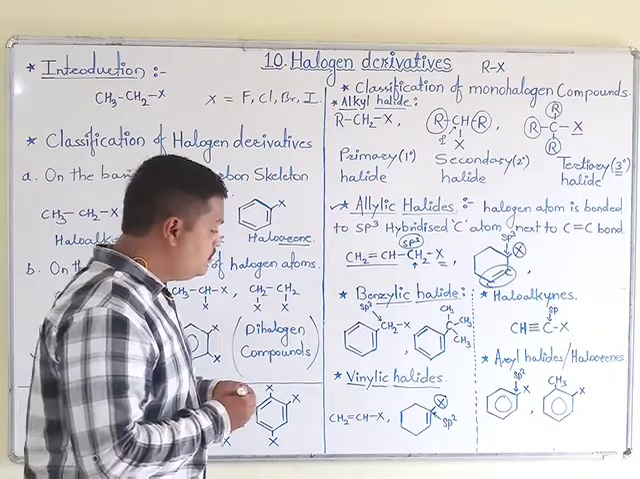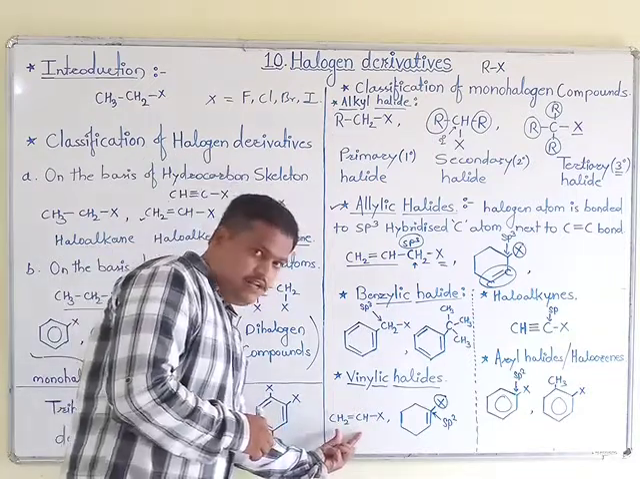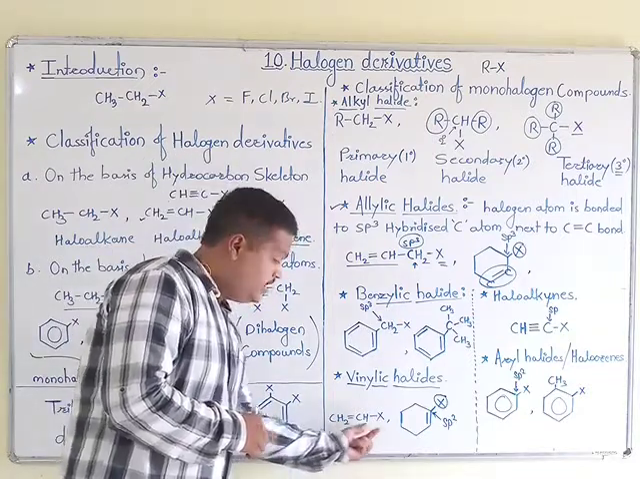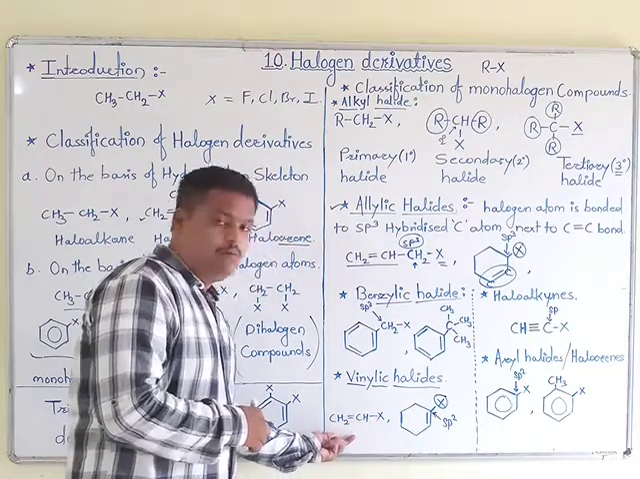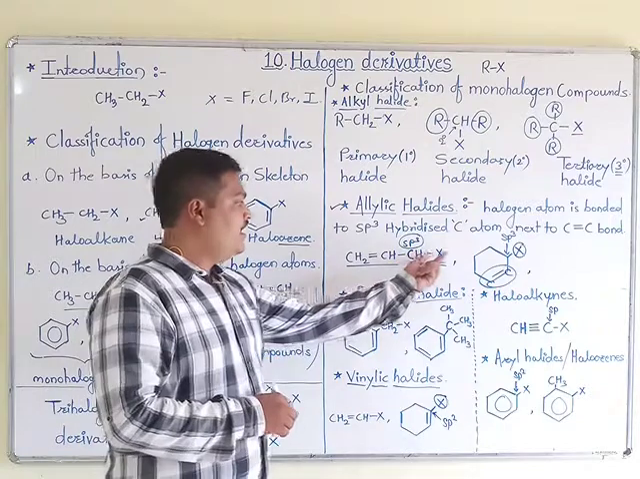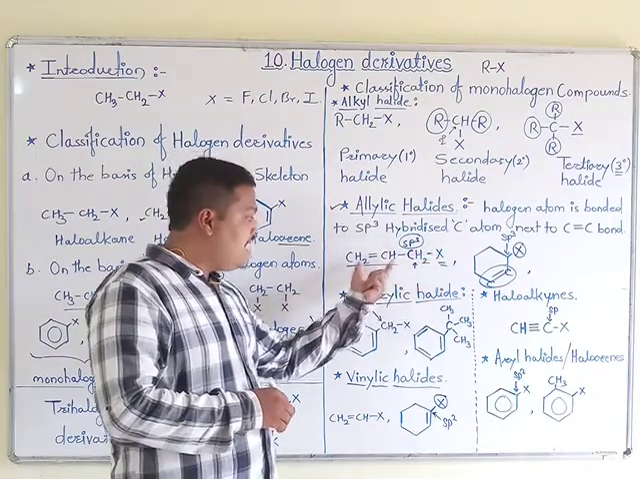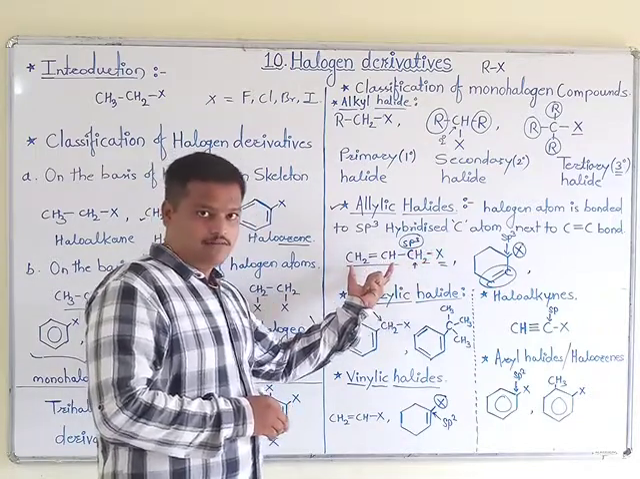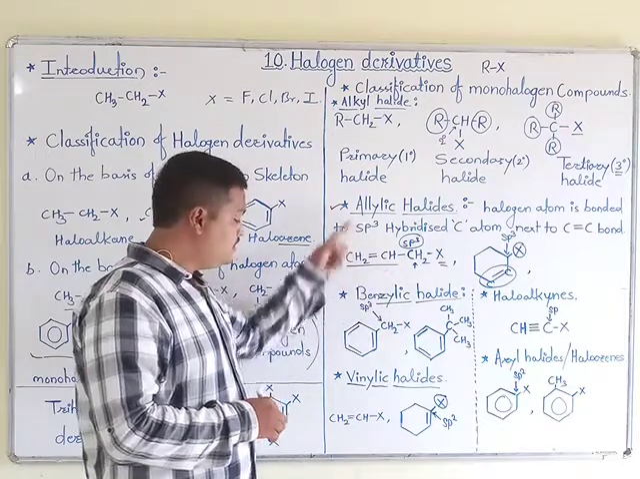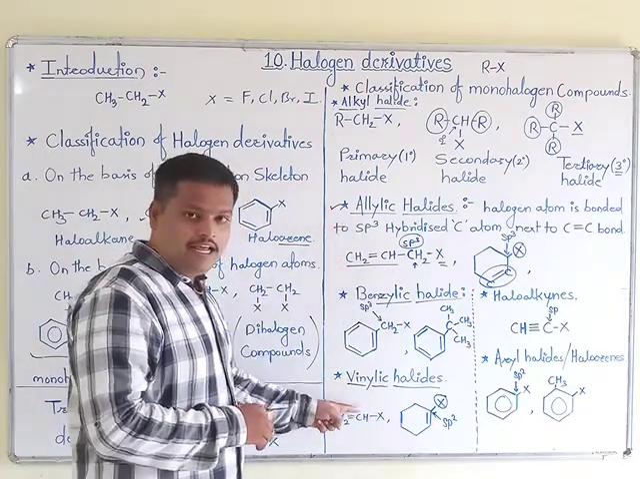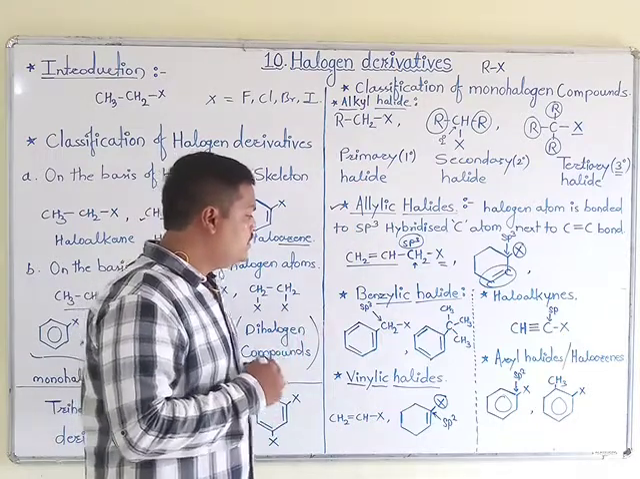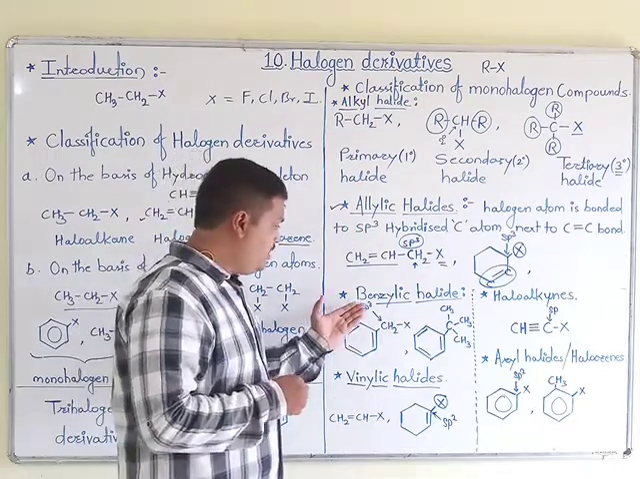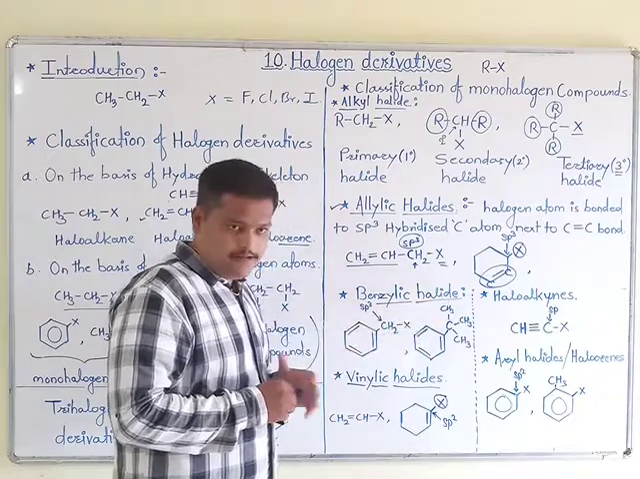Okay, see this example also. In this example, the X atom, that is the halogen, is attached to a carbon that is double bonded, and here the X atom attached carbon is adjacent to the carbon double bond carbon, and this is the difference between allylic halides and vinylic halide. Okay, then the next point is benzylic halide.